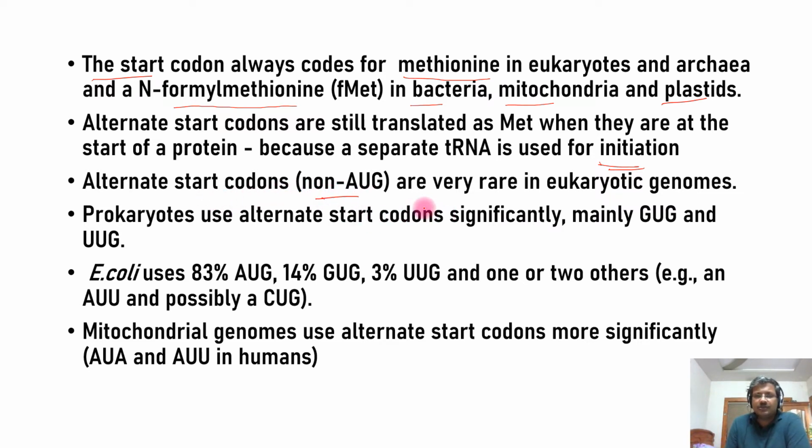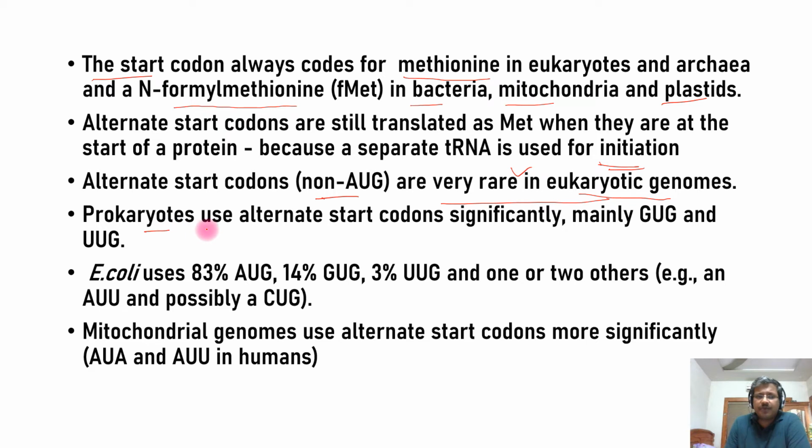Now, alternate start codons. Non-AUG codons are very rare in eukaryotes. The GUG, UUG, etc. that we found are especially in prokaryotic organisms. It is very rare in eukaryotes, but research is still going on to find eukaryotic non-AUG initiation codons. Let us see that later. We are just focusing on prokaryotes. The NCERT book also focuses on prokaryotes with regard to transcription and translation, and just mentions some additional points about eukaryotes in the central dogma. So we are just focusing on the prokaryote itself.